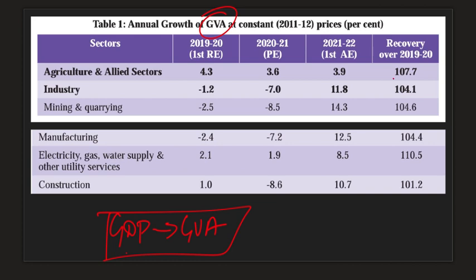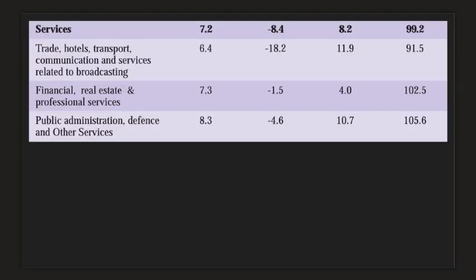And you can see that agricultural sector witnessed the highest growth in the pandemic because there was record production. Similarly, we have recovered after the second lockdown also, that is the second wave. Even the industry recovered. However, you can't say the same thing about services because take a look at this.